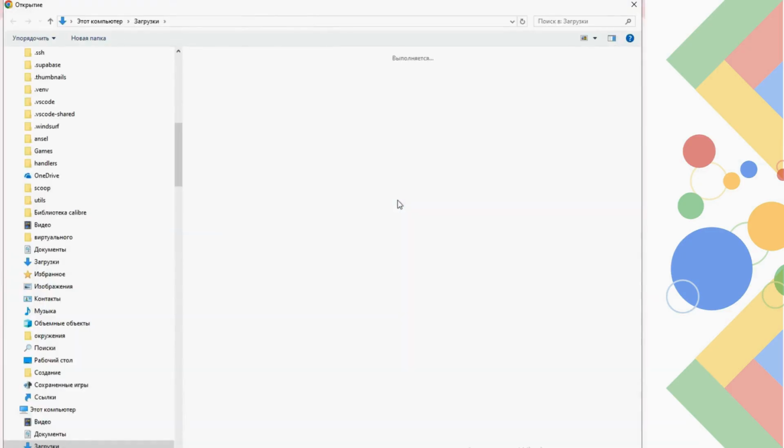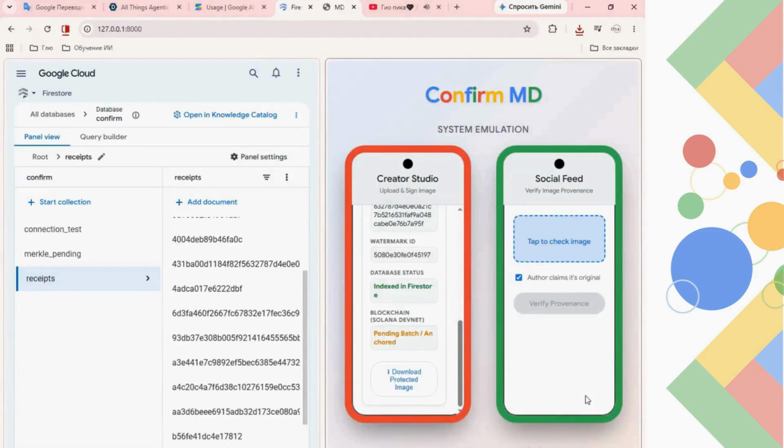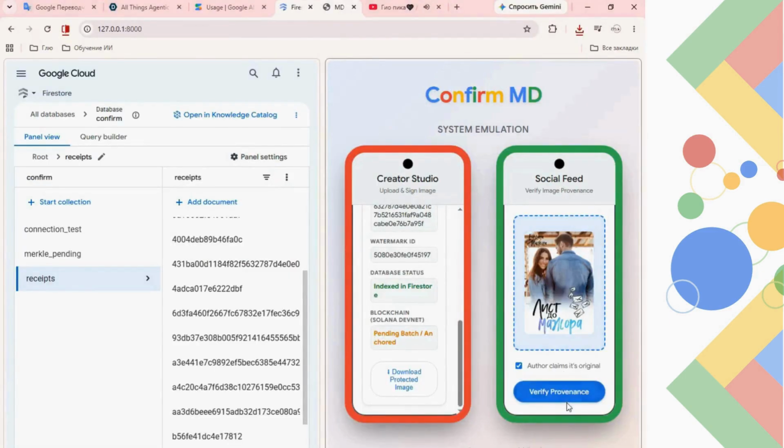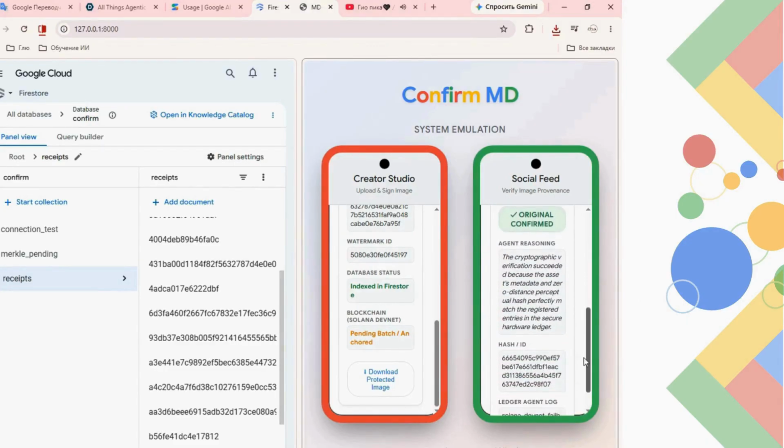Google Cloud Firestore bridges our AI models and the Web3 environment, temporarily storing perceptual hashes and transaction receipts before anchoring them on the Solana Testnet. Our pipeline consists of 3 agents.